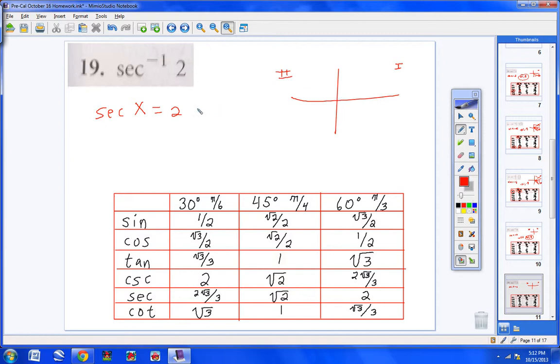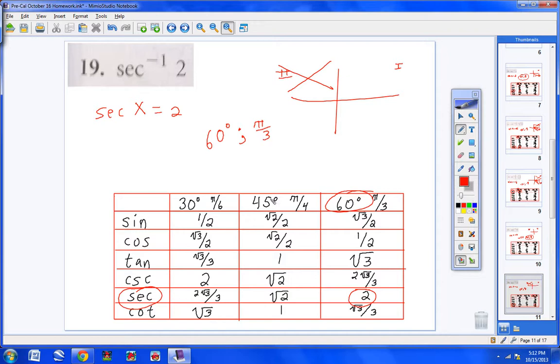And then we notice this 2 is a positive right here, so we know we're going to stay in quadrant number 1. Now, when does secant give me out a 2? Here it is right here. The secant of 60 is 2. So the degree answer would be 60 degrees. The radian answer, of course, would be pi over 3.